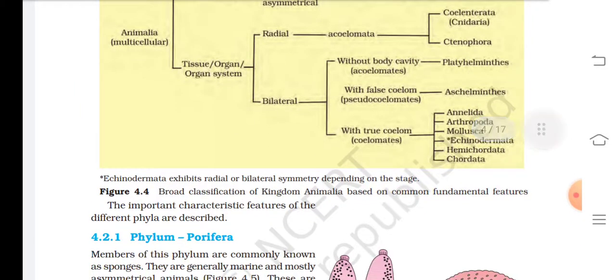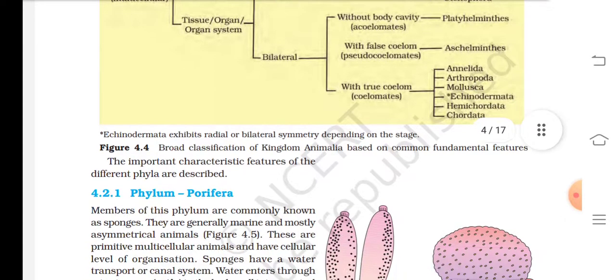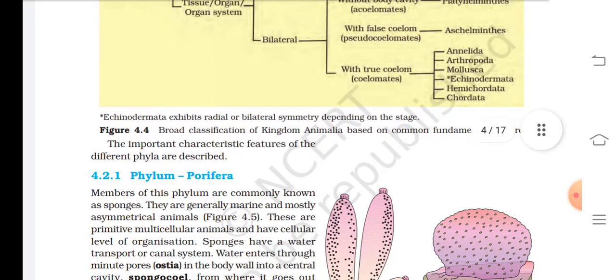Echinoderms exhibit radial or bilateral symmetry depending on the stage. Figure 4.4: Broad classification of kingdom Animalia based on common fundamental features. The important characteristic features of the different phyla are described.